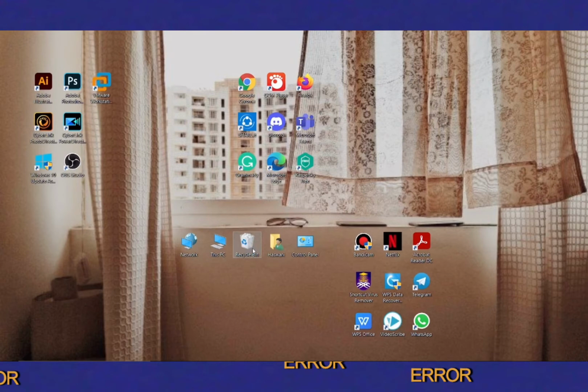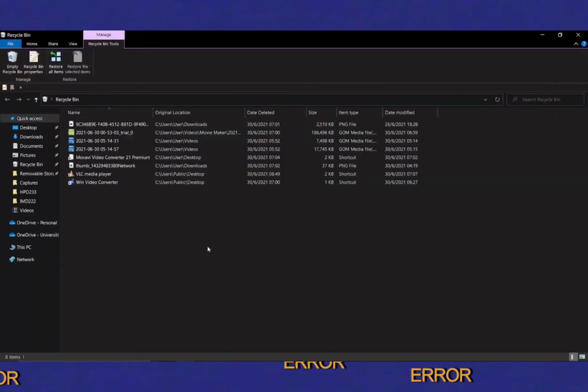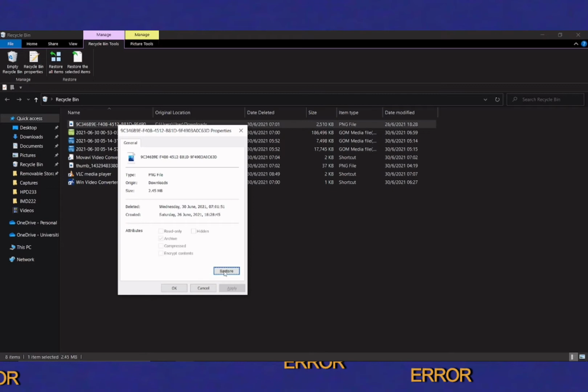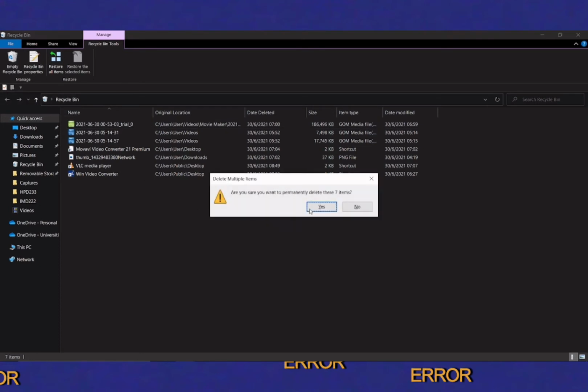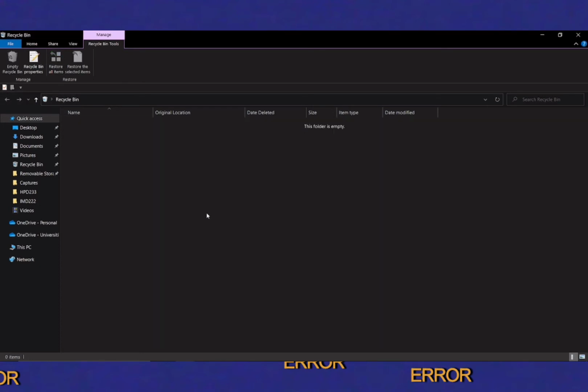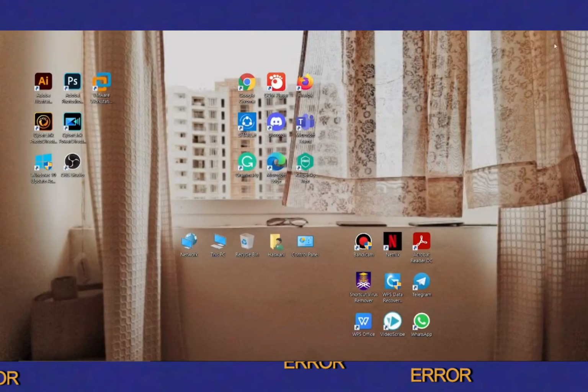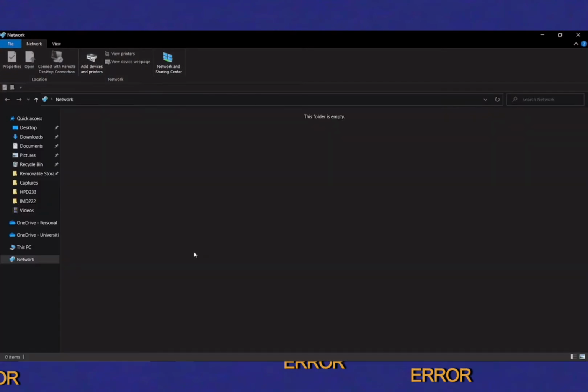Then it's about the recycle bin icon. Okay, the recycle bin is where your deleted files go. Okay, for this one, I'm going to show you how I restore a file. You can click restore and click OK. And then for unneeded files, you can just simply choose empty recycle bin. Okay, for this one, I'm going to explain to you about the network icon.